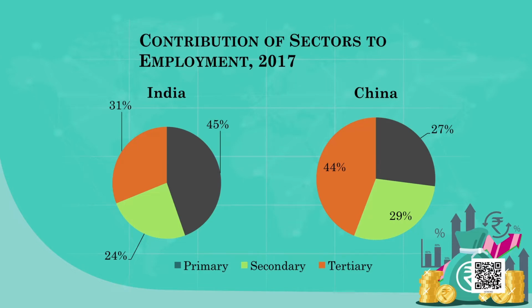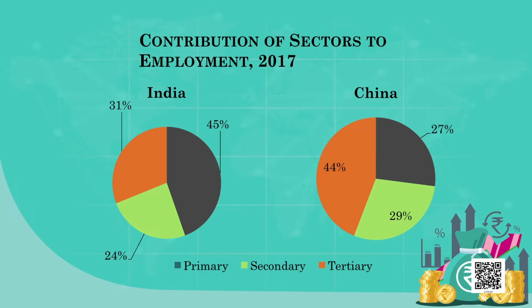How are these two countries, which are major producers and have the largest amounts of GDP, performing in terms of employment? In India, I already told you that 45% is employed in agriculture, 24% in industry, and 31% in the service sector. If you look at China, it has a similar figure, but the dependency on agriculture is very much less.